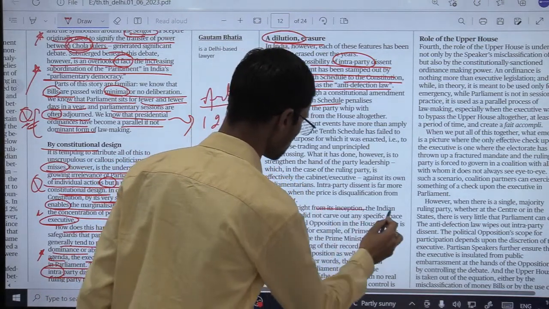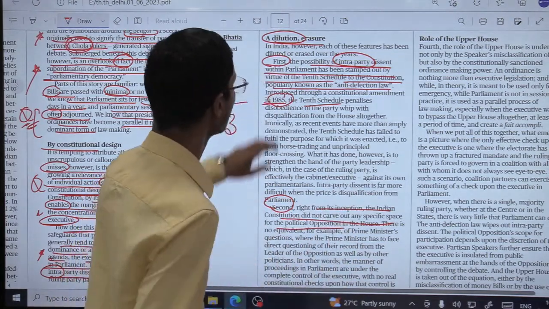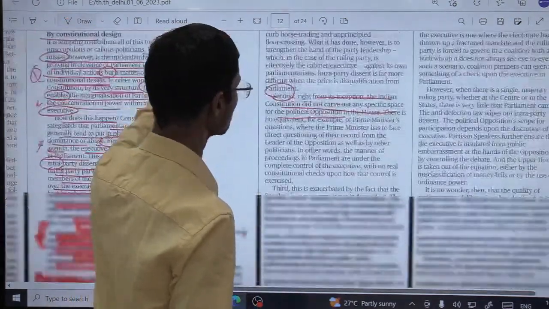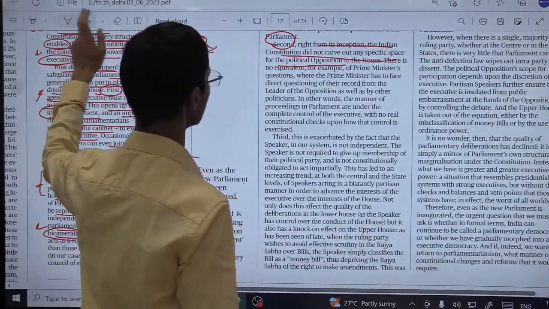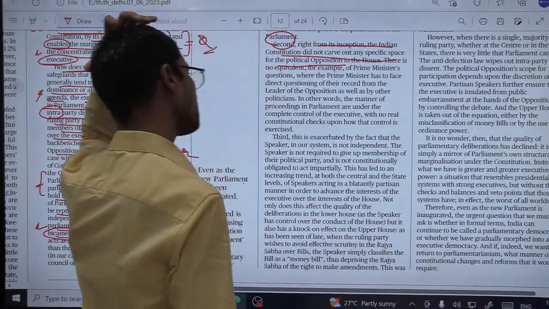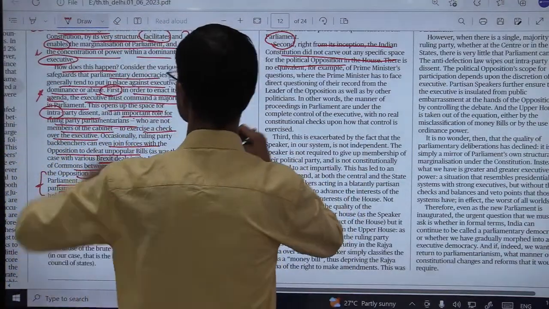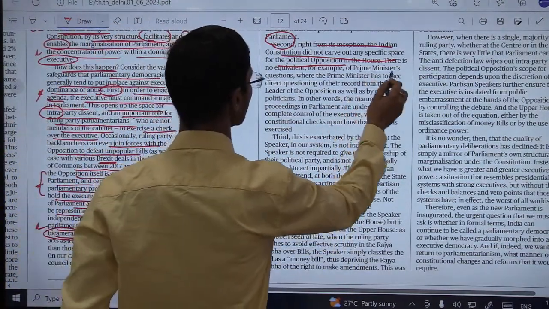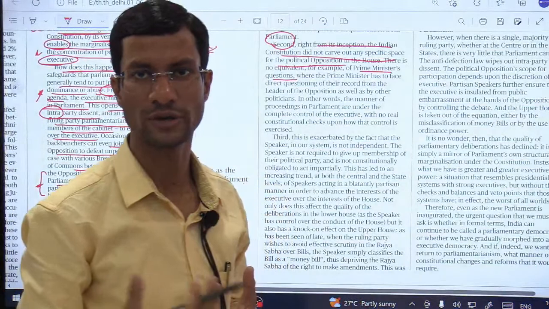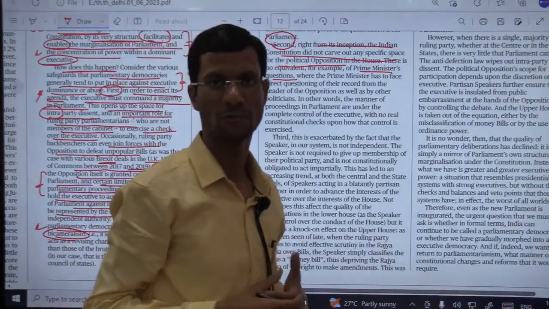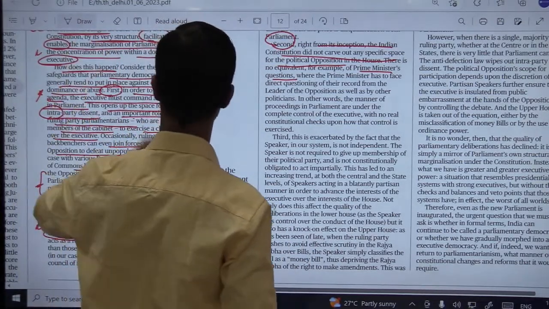Second, right from its inception, the Indian constitution did not carve out any specific space for the political opposition in the house. So again he is saying that the issue is with the constitutional design, and since its inception there is no specific space for the political opposition in the house. So there is no equivalent, for example, of prime minister's questions. Like in the UK, you have seen Rishi Sunak giving answers to the questions posed by the leader of opposition in the UK House. There is not the same thing in India's constitutional design.